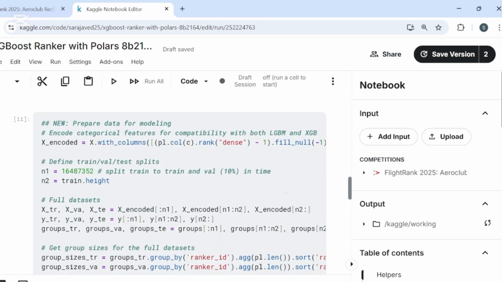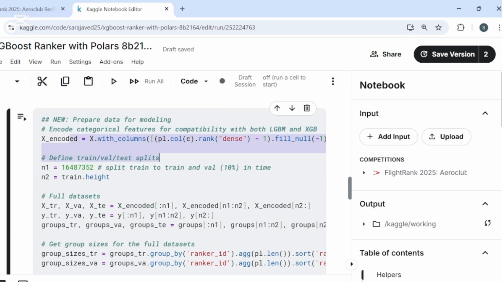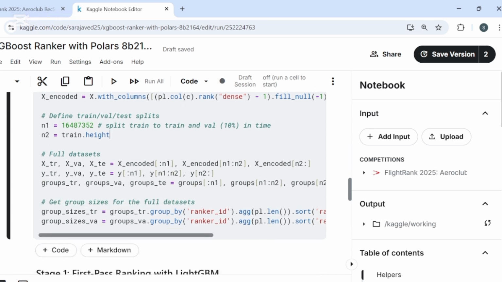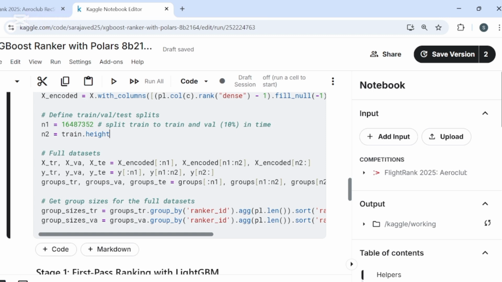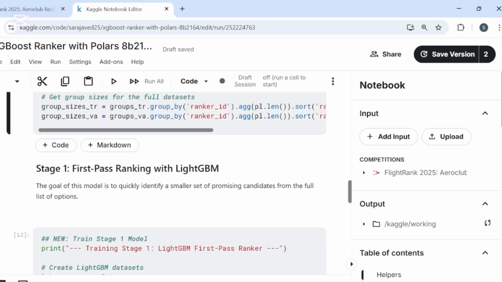Here we prepare the data for our two-stage pipeline. First, we encode the categorical features into numbers so our model can use them. Then we split our data into training, validation, and test sets. This is done using a simple time-based split based on row counts, which is a robust way to validate models on this kind of data.